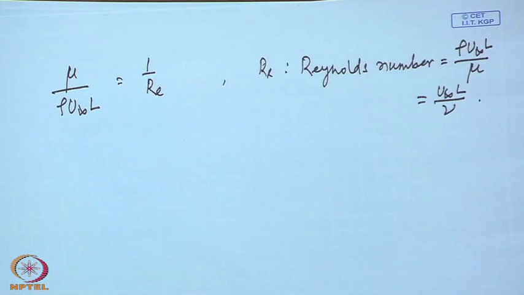Now, immediately we get that when Reynolds number is very large, you can see that the viscous terms will become very small. So, in a situation where Reynolds number is very large, we will be able to neglect the viscous term totally, because the viscous stresses will be very small and viscous forces are negligible compared to the other forces. And we see that is the situation almost in entire aerodynamics.